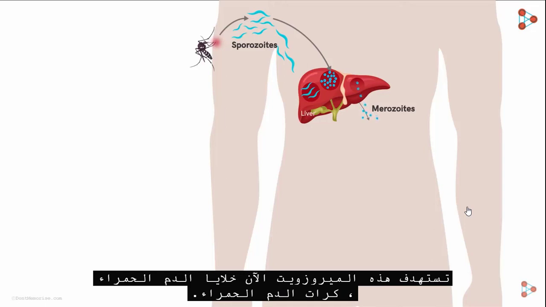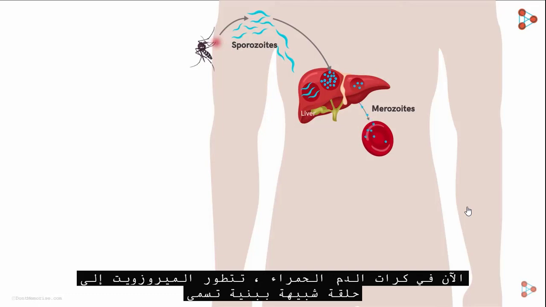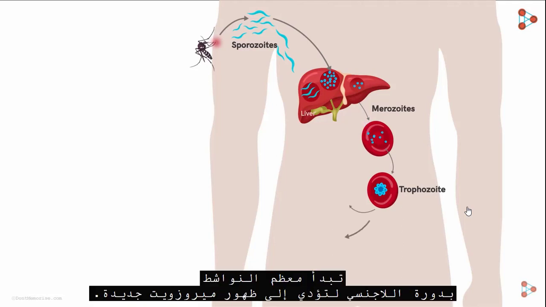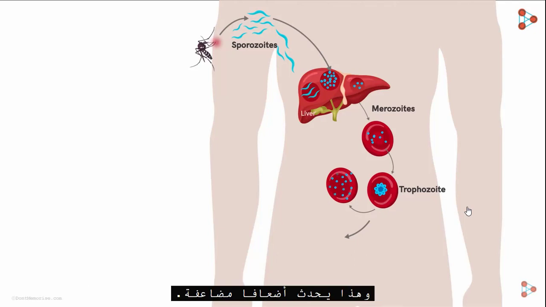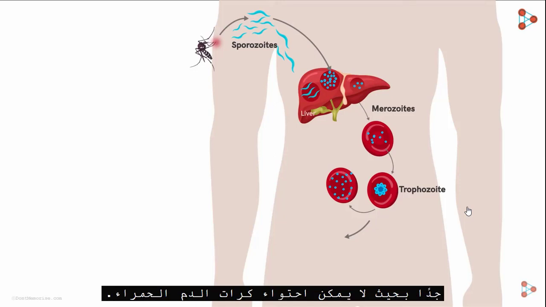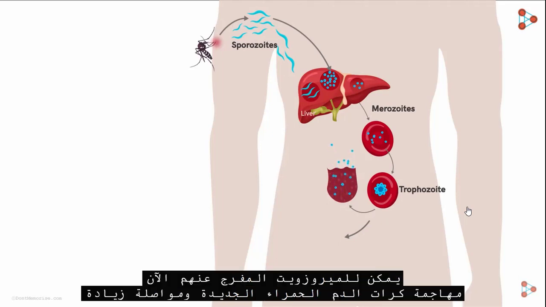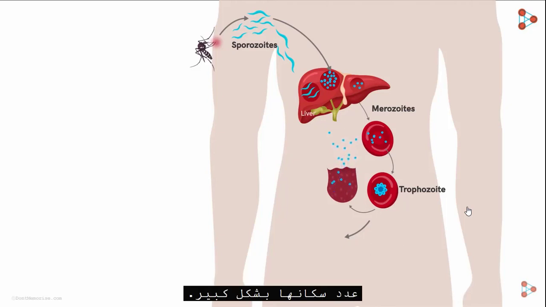These merozoites now target the red blood cells, the RBCs. Now in the RBCs, the merozoites develop into a ring-like structure called the trophozoite. This form can have two fates. Most of the trophozoites begin with the asexual cycle to give rise to new merozoites. And this occurs exponentially. The number of merozoites produced is too large for the RBCs to contain. Hence, they are released out with the bursting of the RBCs. The released merozoites can now attack new RBCs and keep increasing their population exponentially.